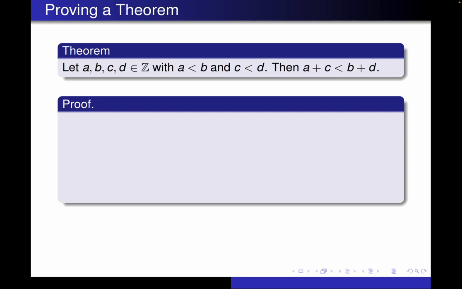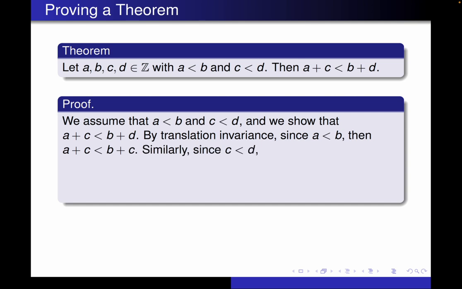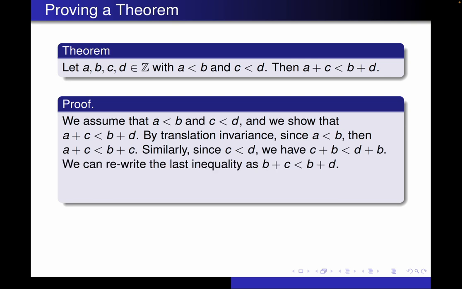All right, so here's what a proof is going to look like. There are at least 2 out there that we could use. We're going to assume that A is less than B and C is less than D, and we're going to show that A plus C is less than B plus D. So by translation invariance, since we have A is less than B, we're going to add C to both sides to get A plus C less than B plus C. Since C is less than D, we're going to add B to both sides to get C plus B is less than D plus B. We're going to use the commutative property to rewrite that as B plus C is less than B plus D.